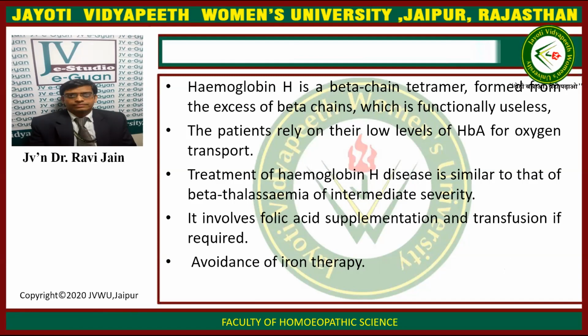Hemoglobin H is a beta chain tetramer formed from an excess of beta chains, which is functionally useless. The patient relies on their low levels of hemoglobin A for oxygen transport. The treatment of hemoglobin H disease is similar to that of beta thalassemia of intermediate severity. It involves folic acid supplementation and transfusion if required, with avoidance of iron therapy.